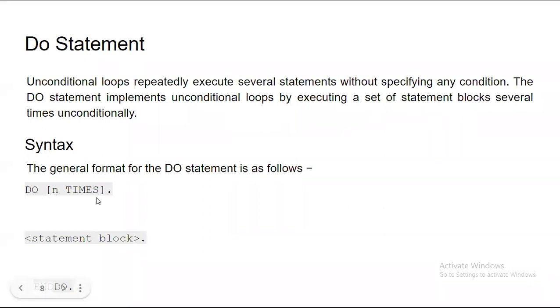If you see here, the syntax or general format of this DO statement is: DO, then n times, which means you have to specify how many times you want to execute that part of the code in your program. So my dear students, where are you going to write the while loop or do while loop?